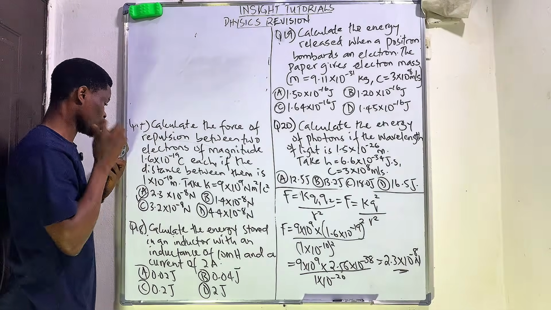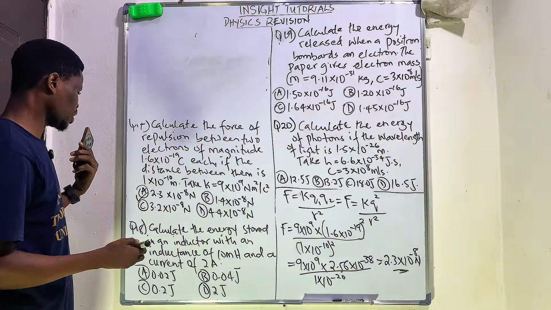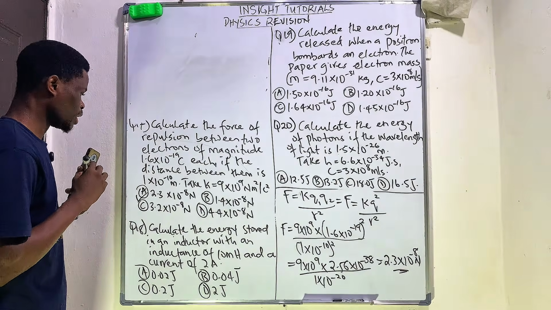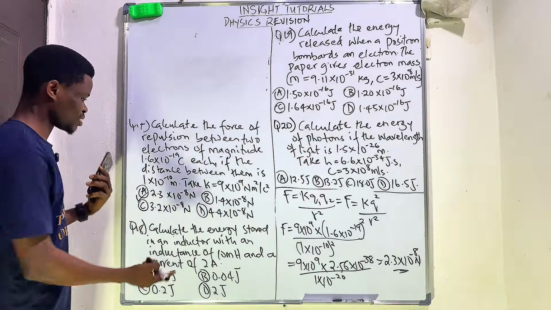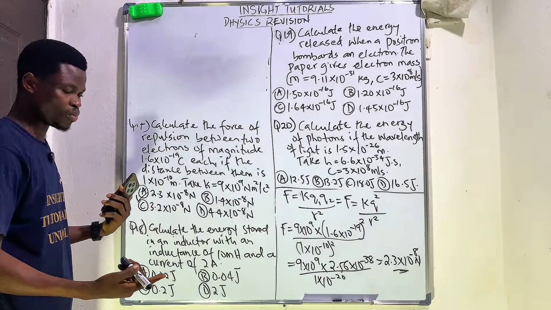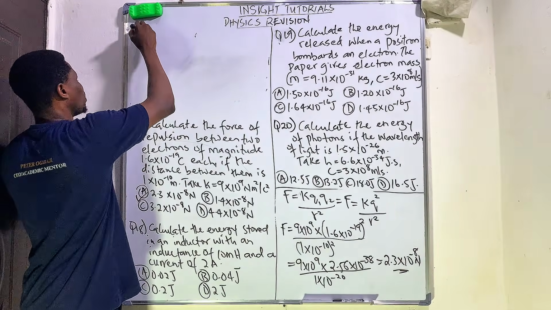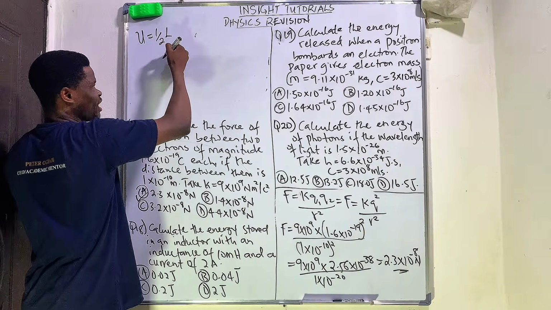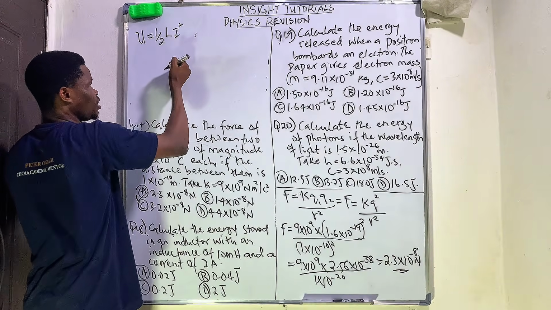Question 18 says to calculate the energy stored in an inductor with an inductance of 10 millihenry and a current of 2 ampere. Anytime you are asked the energy stored in an inductor, the energy U is given as half of the inductance times the current squared.